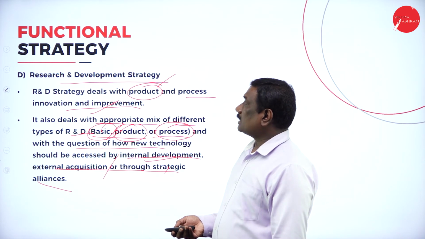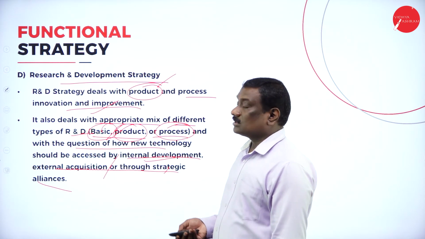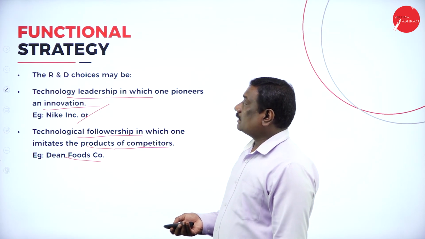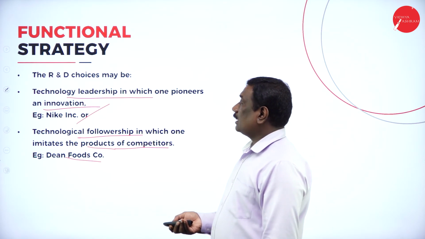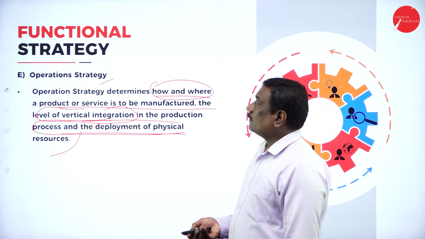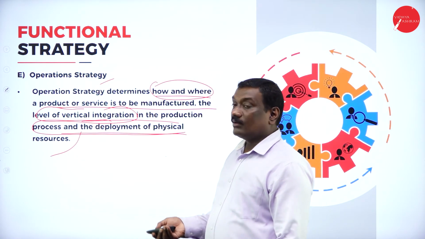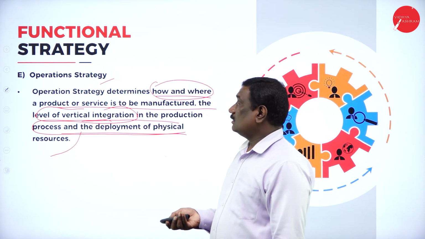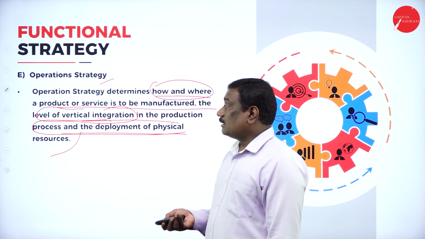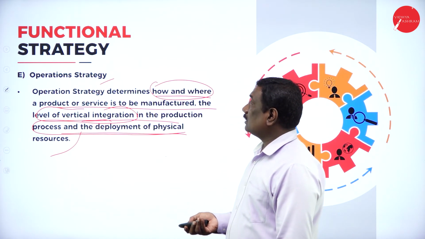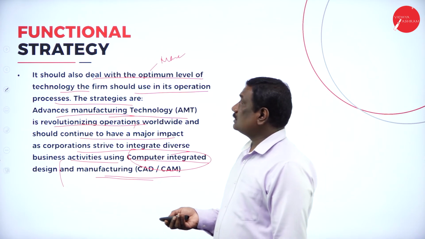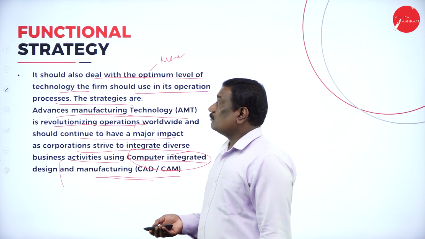Then research and development strategy deals with product and process innovation and improvement of the products. Under this there are choices like technology leadership and technological followership. Then operation strategy says how and where the product has to be manufactured, the level of vertical integration, as well as the production and process of deployment of physical resources. This deals with the maximum level of technology and using it in operation and process.